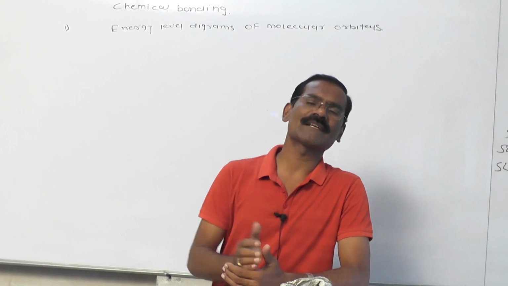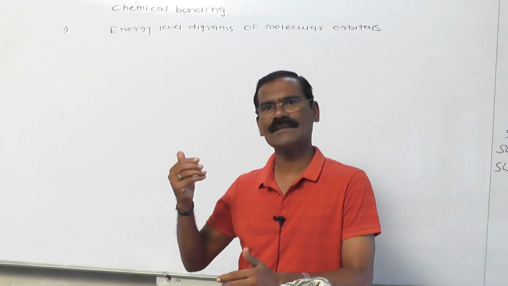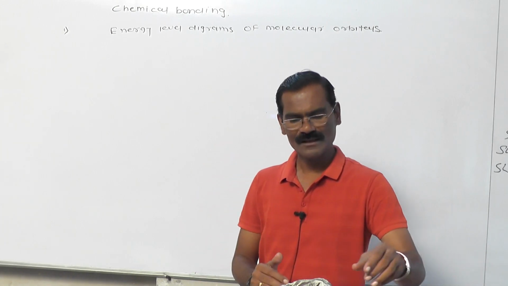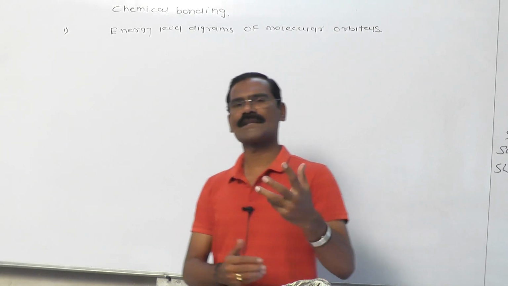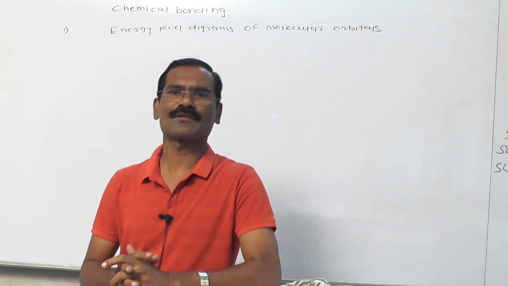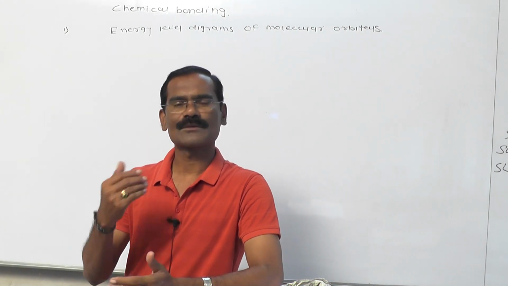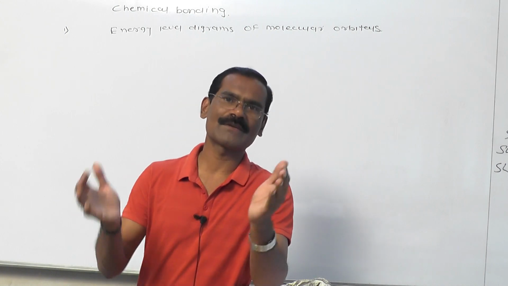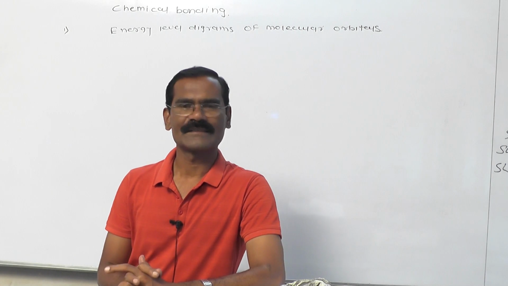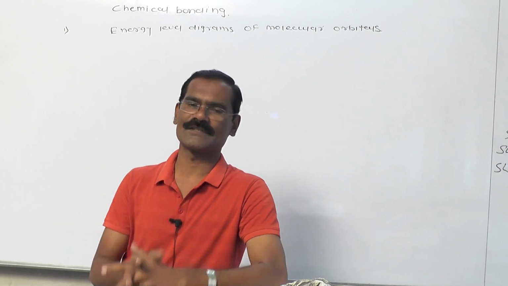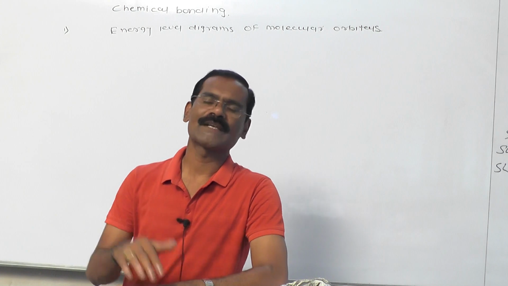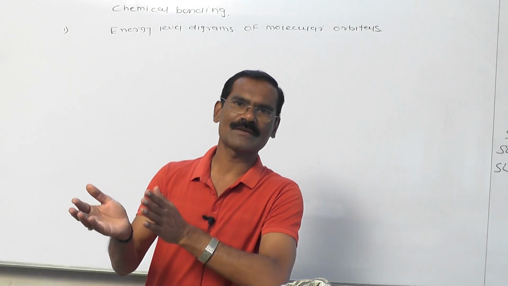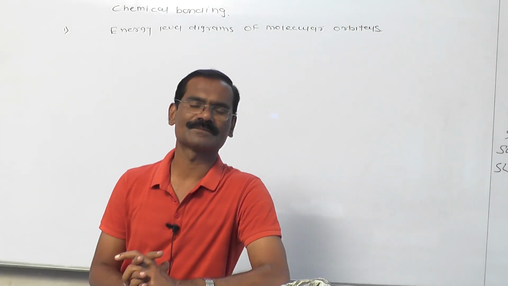The paramagnetic behavior of oxygen is not explained by VBT, that is, valence bond theory. Now dear students, before this video we completed very systematically some postulates required for MOT. Out of the total postulates, as you all know very well, the molecular orbital is formed by the overlapping of atomic orbitals, and those atomic orbitals must be equal in energy. The number of molecular orbitals formed must be equal to the number of atomic orbitals. That means the same number of atomic orbitals gives the same number of molecular orbitals.